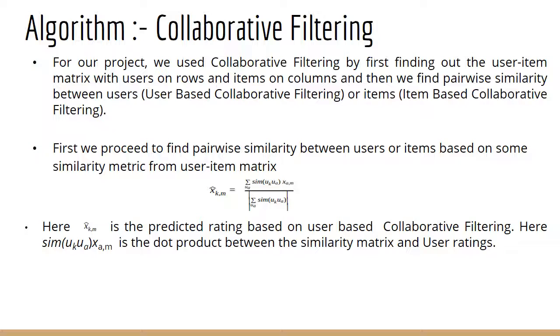In collaborative filtering, first we start out by creating a user item matrix where users are the rows and items are the columns. Items are basically the movies. And then we move on to compute the pairwise similarity matrix for each user if we are going to do user-based collaborative filtering, or each item if we are going to do item-based collaborative filtering. The formula to compute the ratings is shown in the slide.